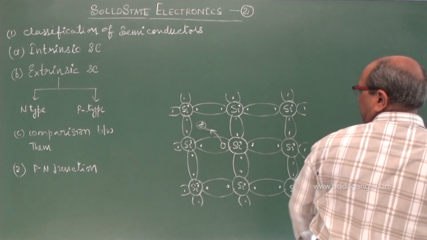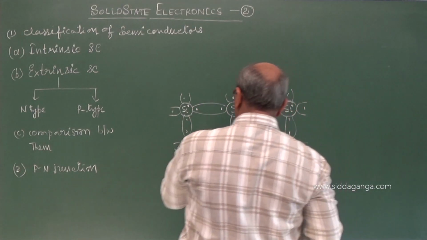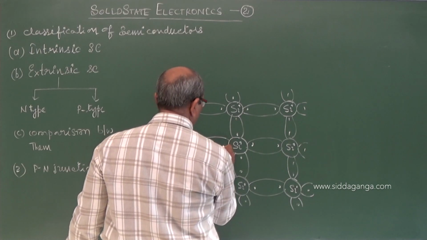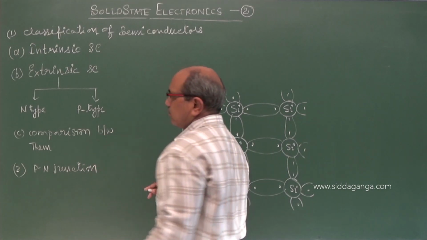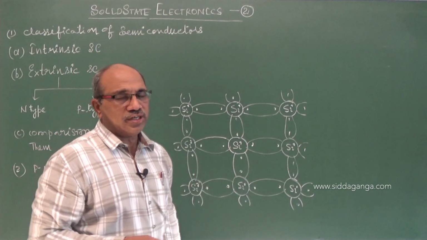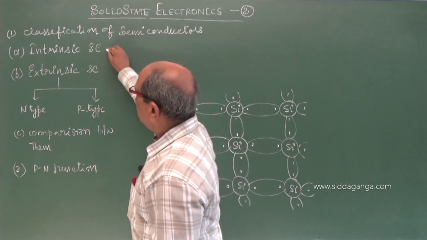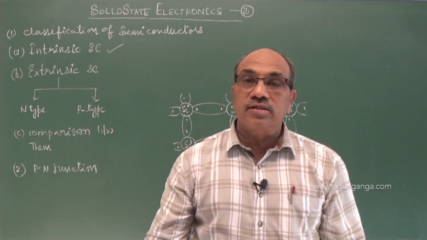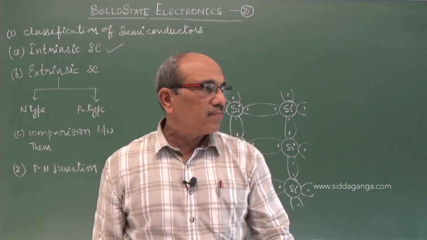With this idea, let us come to the extrinsic semiconductors. Now we have the crystal structure of silicon. I hope you have understood intrinsic semiconductors and the comparison between conductors and semiconductors.